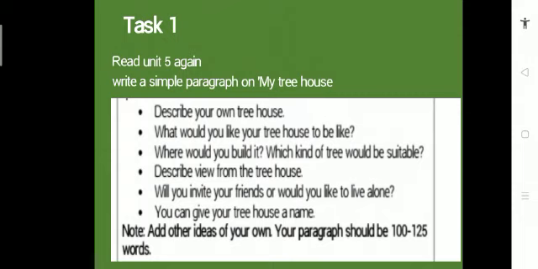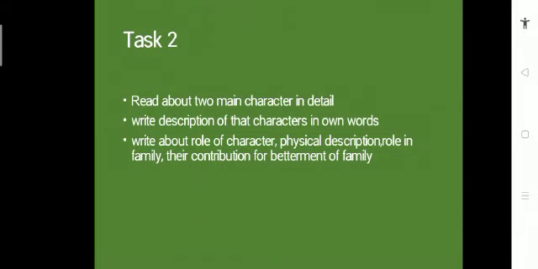One boy suggests this tree house idea, and they like it, and they make a tree house, and they also like their house. Now think, maybe you are with that family and living with them. What sort of imagination do you have, what will be the view from that tree house? So these are the points that you should include in your paragraph, My Tree House.